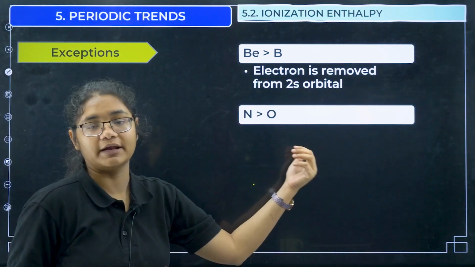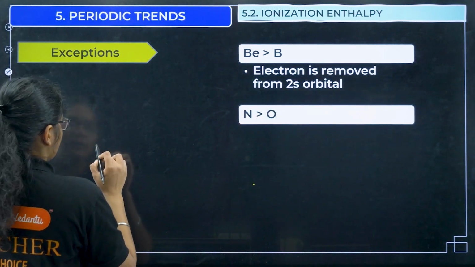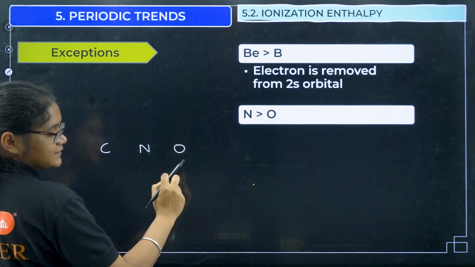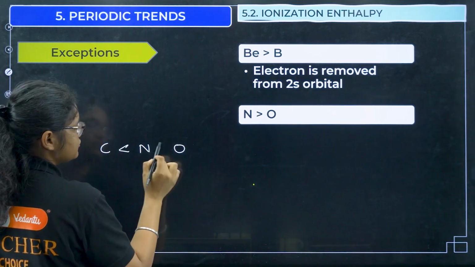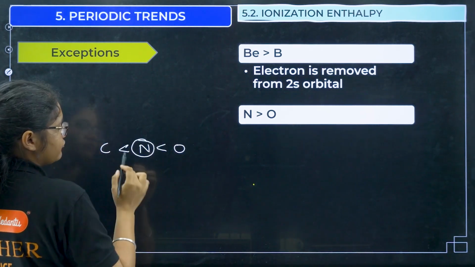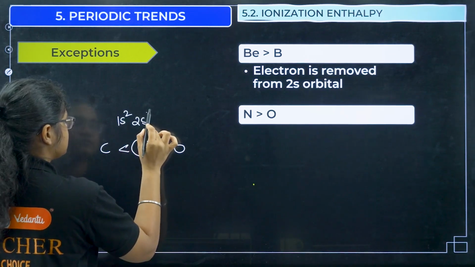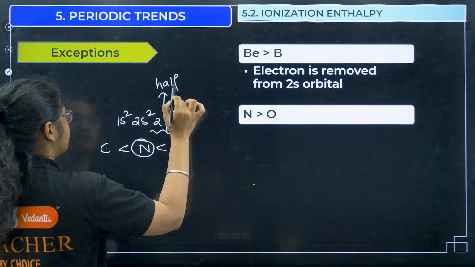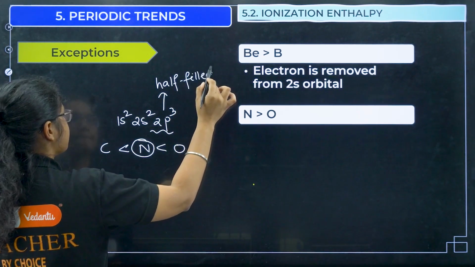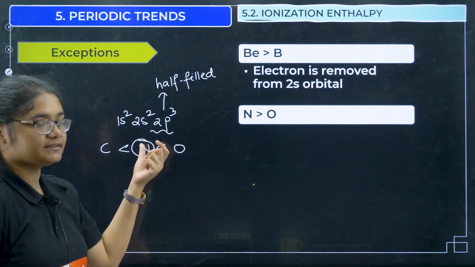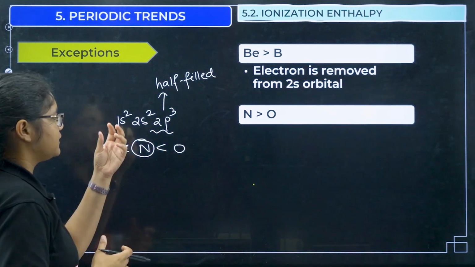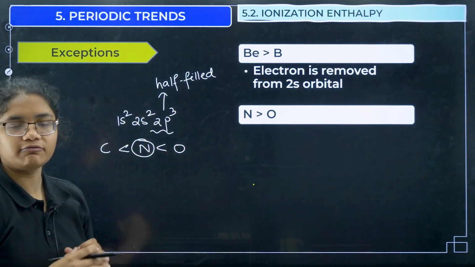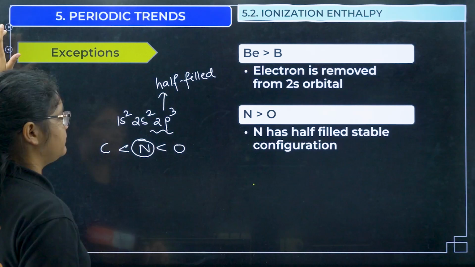Similarly, we have an exception for nitrogen and oxygen. If you see carbon, nitrogen and oxygen, right. Along the period size decreases, so ionization energy should increase. So, this should be the order. But if I see nitrogen's electronic configuration, it is 1s2, 2s2 and 2p3, right. And this 2p3 is what? It is exactly half filled. Because it is half filled, it is a stable electronic configuration, and that is why pulling of electrons will be difficult, and nitrogen's ionization enthalpy is more than that of oxygen. So, these are some exceptions that you should be knowing.